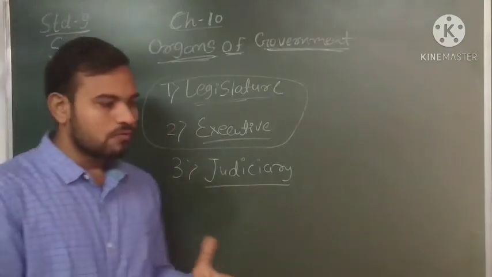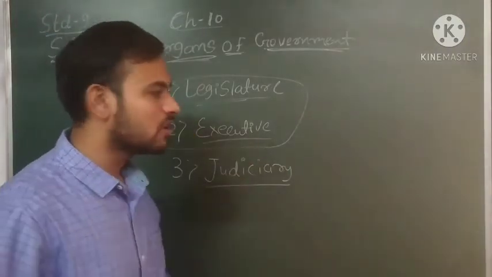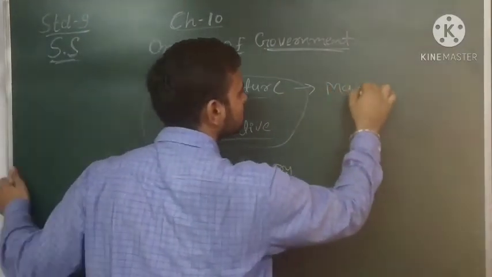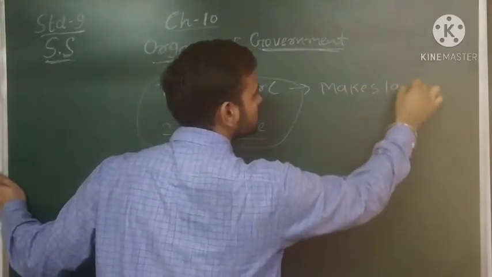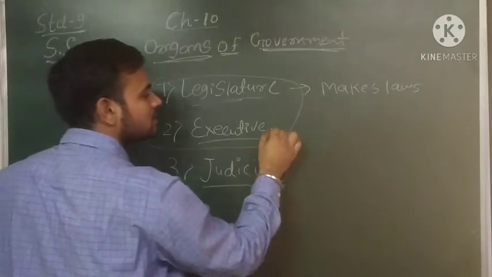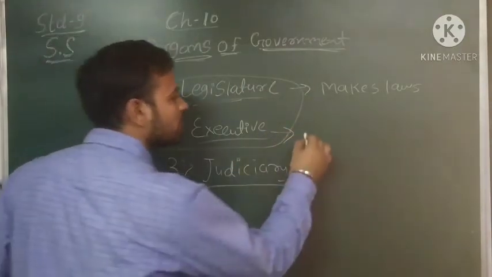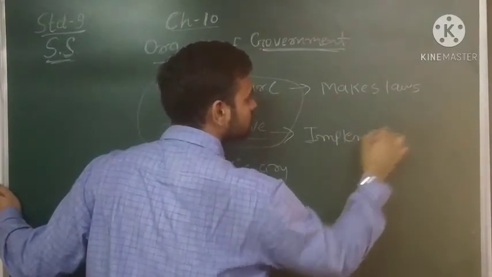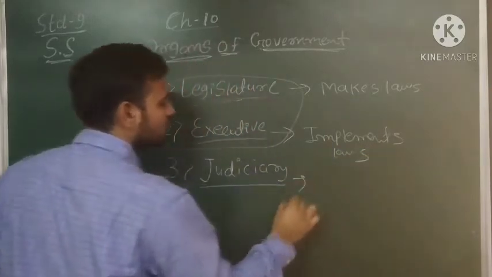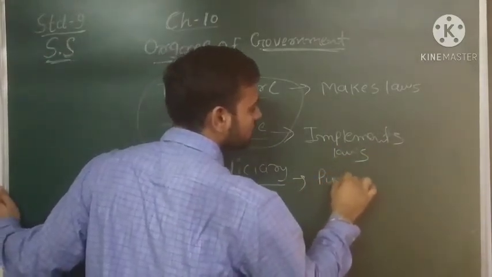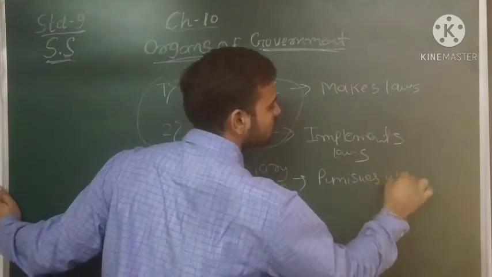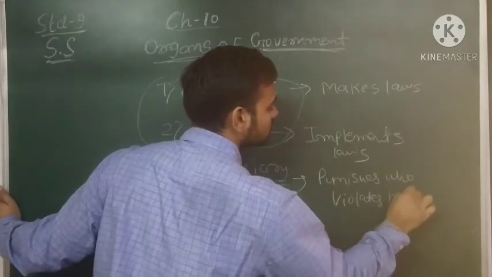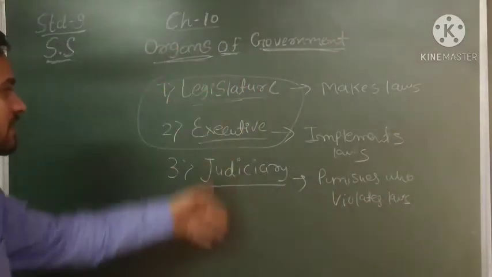Now we all know very well what kind of function these 3 organs perform. So first of all, legislature makes laws. What is the work of the executive? So executive implements the law. And judiciary gives punishment. It punishes whoever violates the law. Right? So these are the basic functions of these 3 organs.